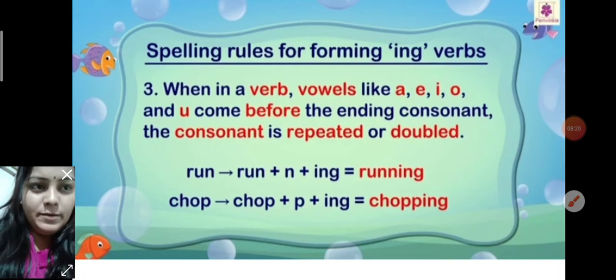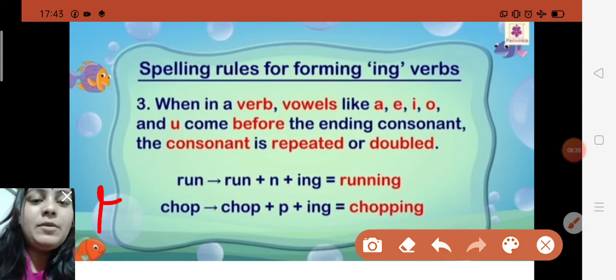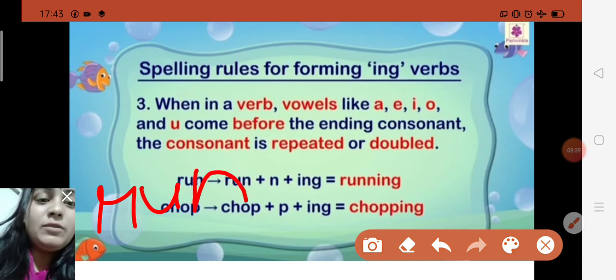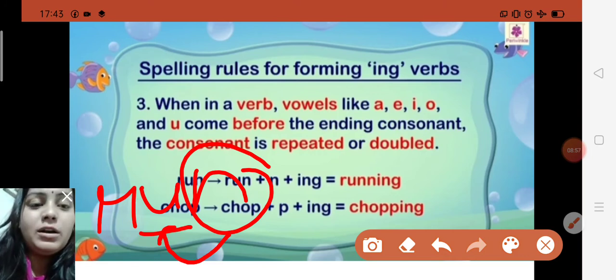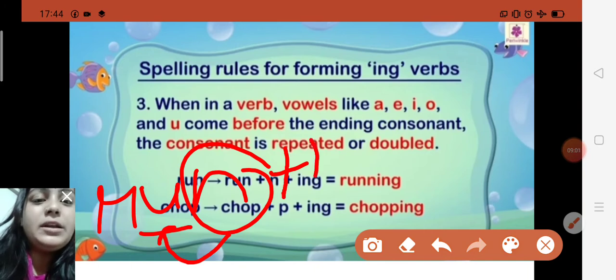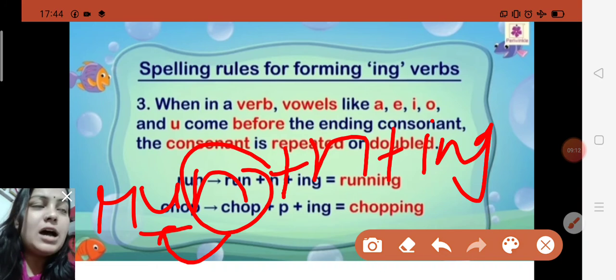As you know children, there are five vowels: A, E, I, O, U. When a vowel like A, E, I, O, U comes before the ending consonant, like run is a verb, N is a consonant letter, so it is ending with a consonant, and it comes after the vowel U. So what you have to do, whenever you are going to make the verb in continuous form, you just repeat the last letter, like R-U-N plus N, and then you add ing. Running, R-U-N-N plus ing, running.